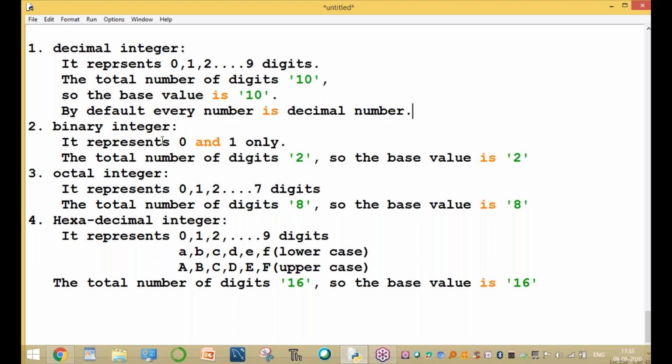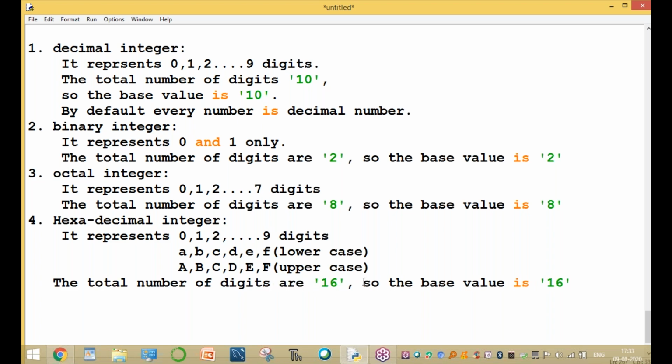What is a binary number? It represents only 0 and 1. The total number of digits is 2, so the base value is also 2. In octal, the total number of digits is 8, so the base value is 8. In hexadecimal, the total number of digits is 16, so the base value is 16.